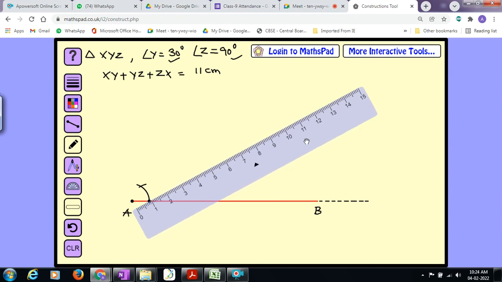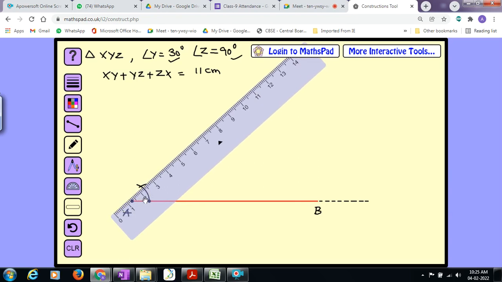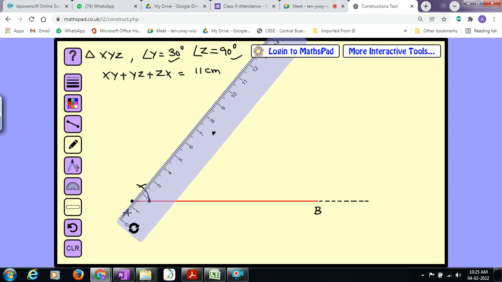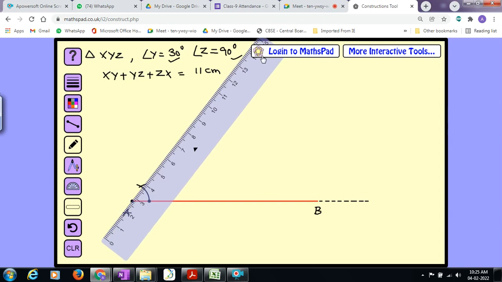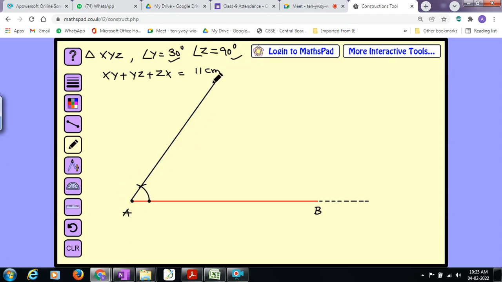With the help of a ruler, just join the point of intersection to the vertex. Point of intersection ni vertex ni join chestunnanu. It will be easy for you people. It is a little bit difficult for me to handle this digital tool. Okay, right. Almost done. A bit of skill is needed. Yes. Remove the ruler. If you want to name this one, you can name it AB, something like C.